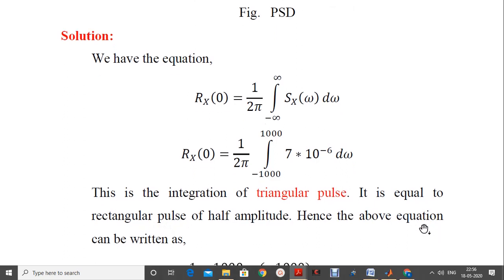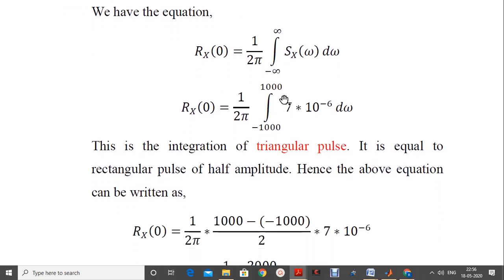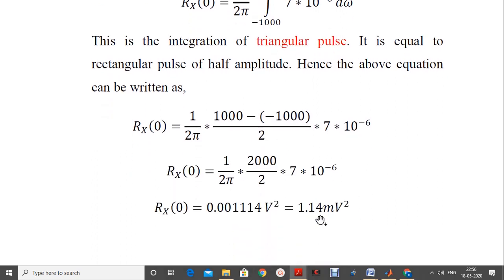So therefore the above equation can be written as below: Rx of 0 is equal to 1 by 2 pi into 1000 minus of minus 1000, by 2, into 7 into 10 power minus 6. So this gives rise to the numerical value Rx of 0 equal to 1.14 millivolt square.